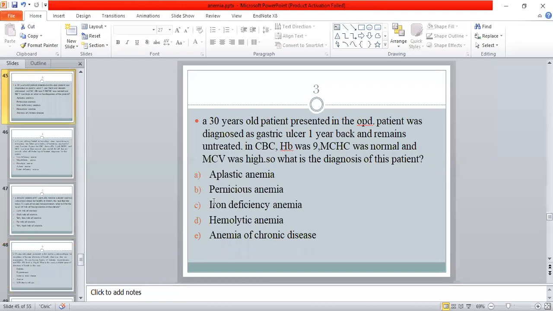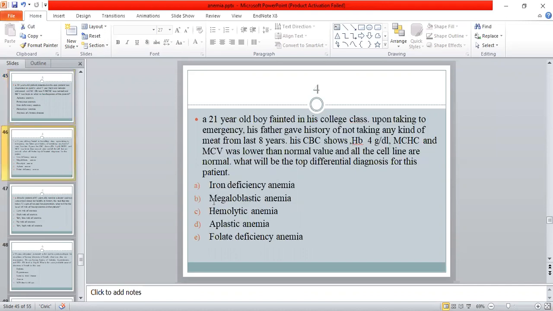Question number three. A 30-year-old patient presented in the OPD. The patient was diagnosed with a gastric ulcer 1 year back and remained untreated. In CBC, HB was 9, MCHC was normal, but MCV was high. So, what can be the diagnosis of that patient? A is aplastic anemia, B is pernicious anemia, C is iron deficiency. B is the right answer, pernicious anemia.